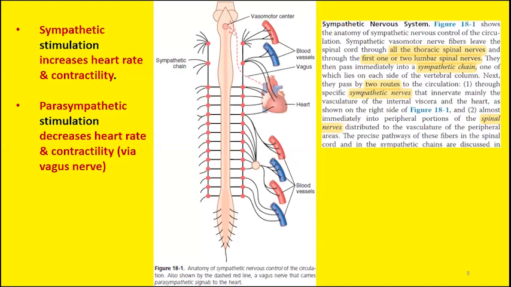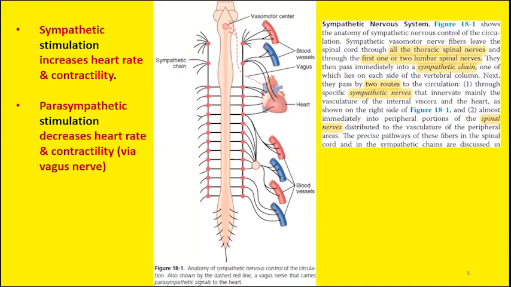Conversely, if you inhibit the sympathetic nerves, this will give an opposite response, that is, decreased heart rate and decreased force of contraction. A similar effect will be exhibited if you stimulate the heart by the opposite subdivision of the ANS, that is, the parasympathetic nerve.